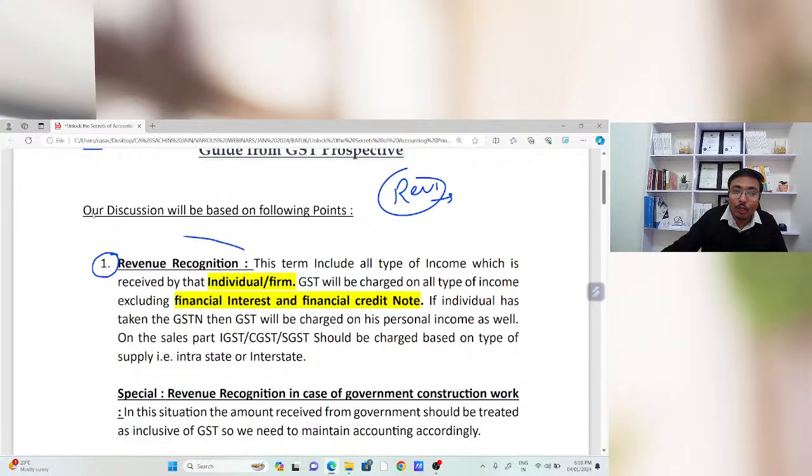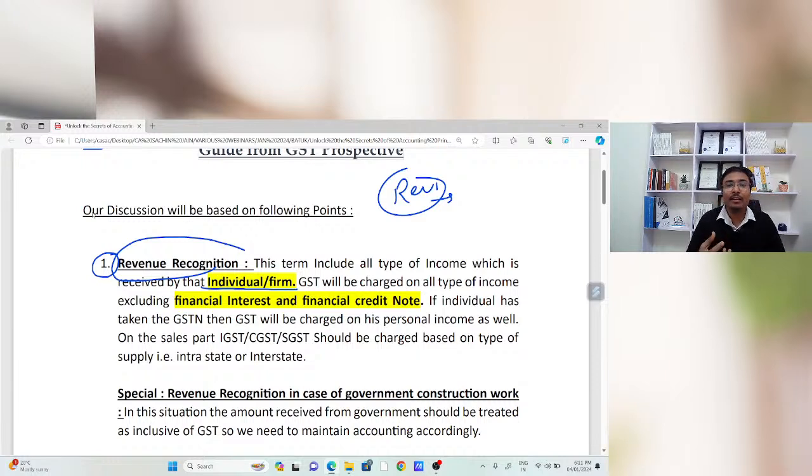Revenue recognition. This term includes all types of income which is received by an individual or firm. Sir, the most important thing: suppose a proprietorship form is dealing in the textile business. The person is selling textile related products. The sales is 1 crore rupees.